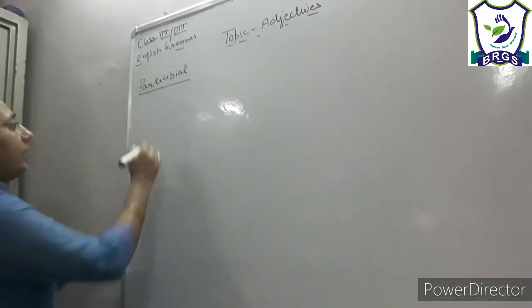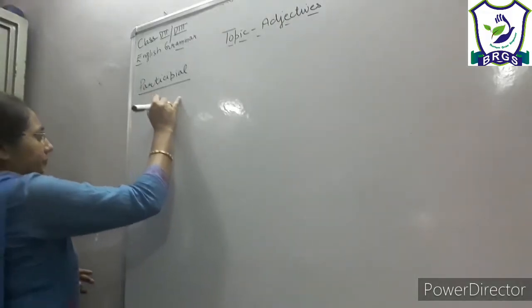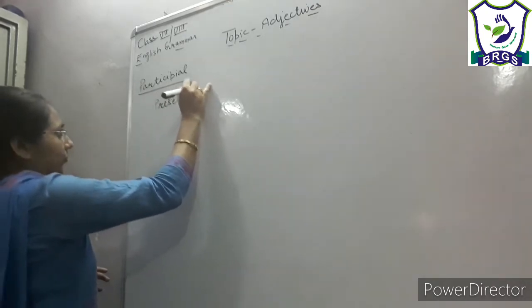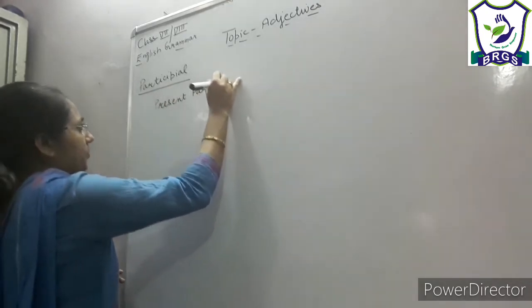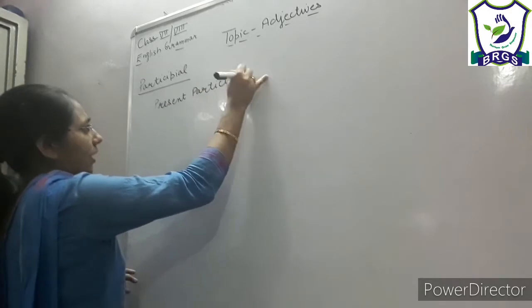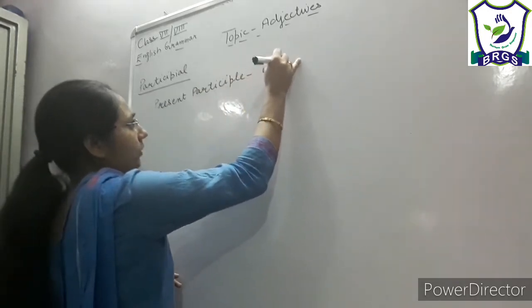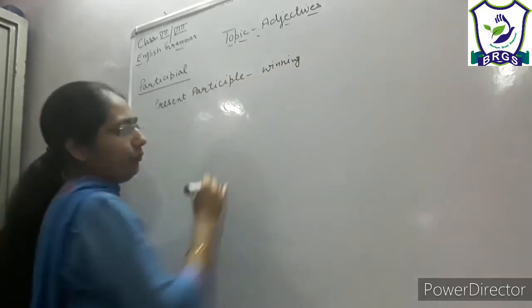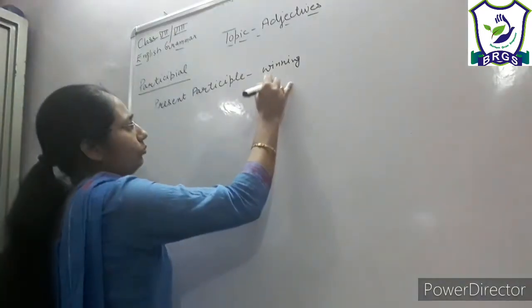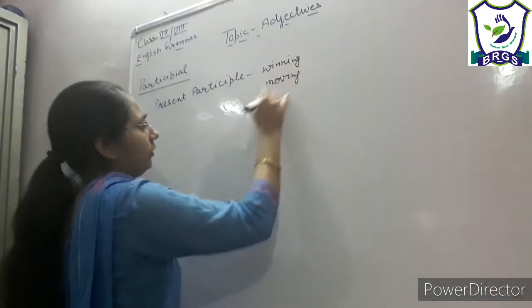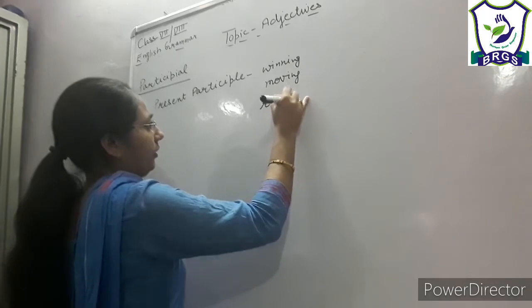Participle means when present participle. What is the meaning of present participle? ing form of the verb, like win will become winning, move, moving, run, running, right?